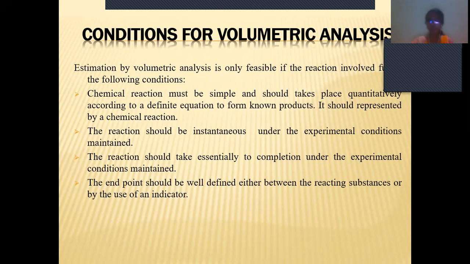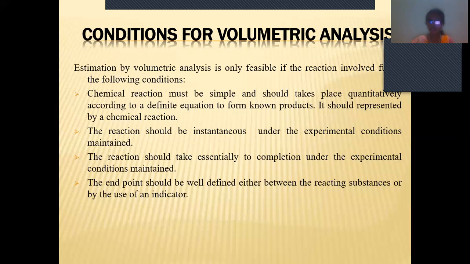Second, the reaction must be instantaneous under the experimental conditions maintained. Third, the reaction should go essentially to completion under the experimental conditions maintained. Fourth, the end point should be well defined, either between the reacting substances or by the use of an indicator.